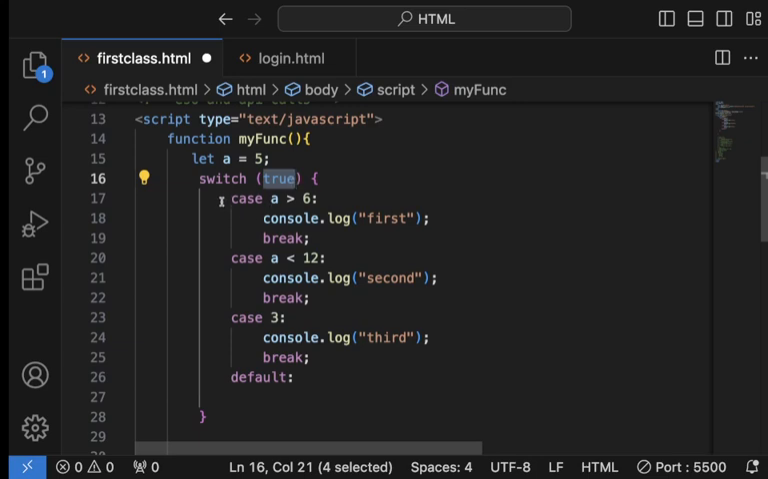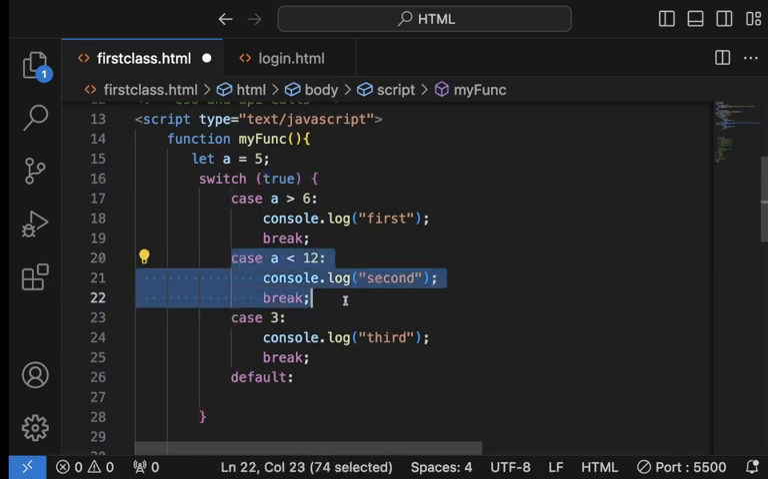So that means it's not going to run the code here. Then it will come here. Is a less than 12? 5 is less than 12, right? And because it's less than 12, that is true. It's the same as this true. So it's going to run the codes here. So this is how switch case is working like if else if. Any question on that part?